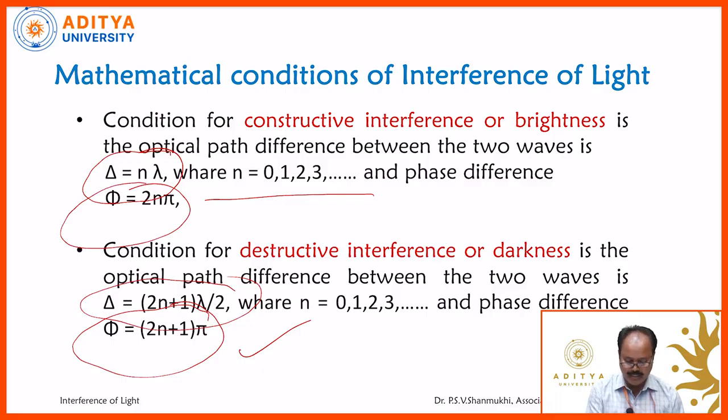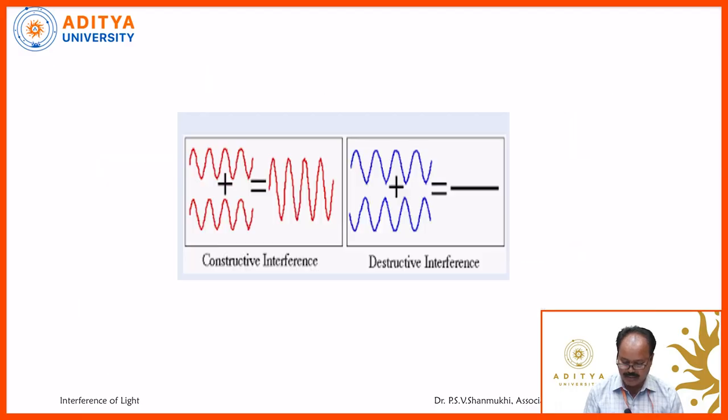So, when the phase difference is an even multiple of pi, constructive interference or brightness occurs. When the phase difference is an odd multiple of pi, darkness or destructive interference takes place.